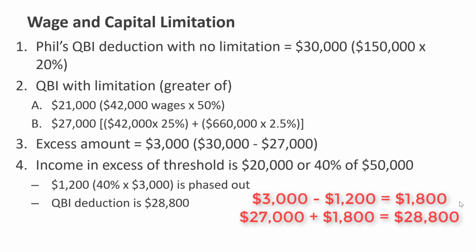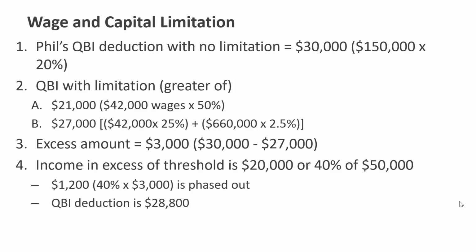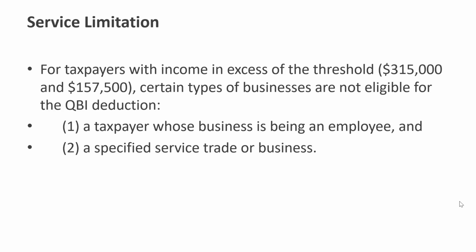$1,800 plus $27,000 is $28,800. That is his QBI deduction. Wasn't that glorious? So, for taxpayers with income in excess of the threshold, certain types of businesses are also not eligible for the QBI deduction.